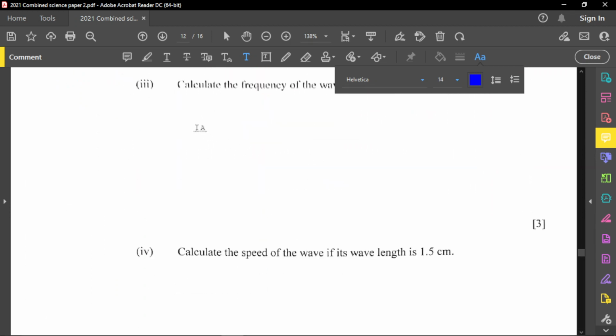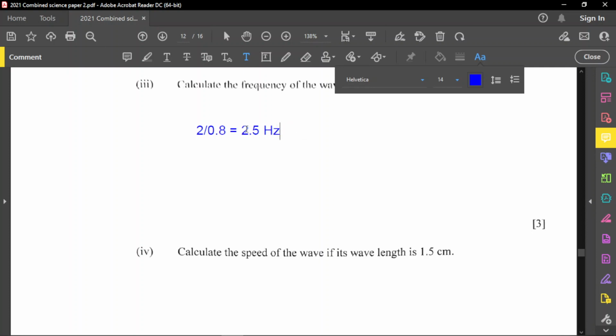So we're going to go like this now. We're going to say 2 divided by 0.8. And so what we're going to get here now, 2 divided by 0.8 gives us 2.5. So we're going to get 2.5 hertz, and frequency is measured in hertz, by the way. And what this is telling us is that you have 2.5 waves produced per every second. So for every second, you have 2.5 waves that will be generated.